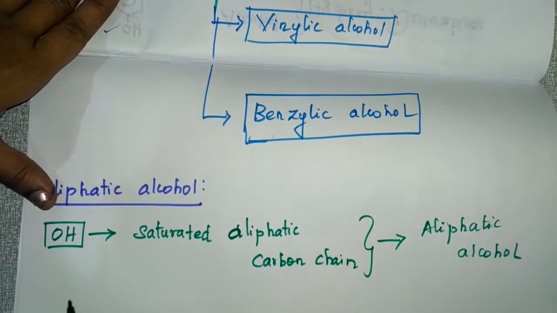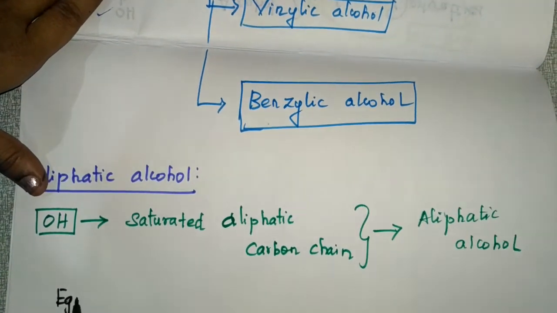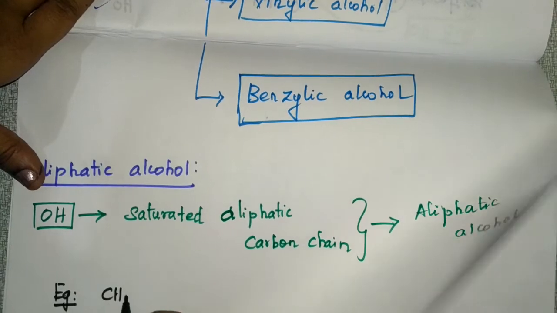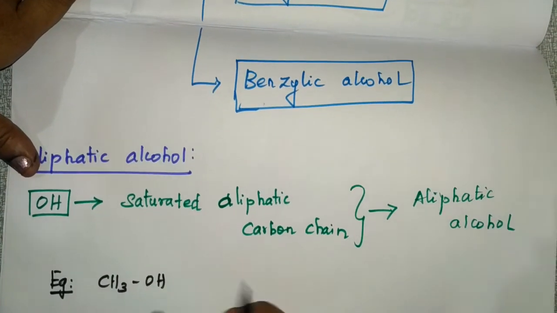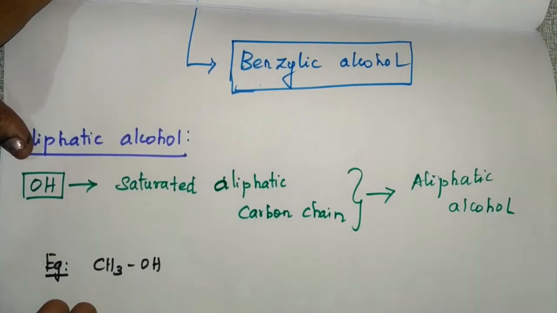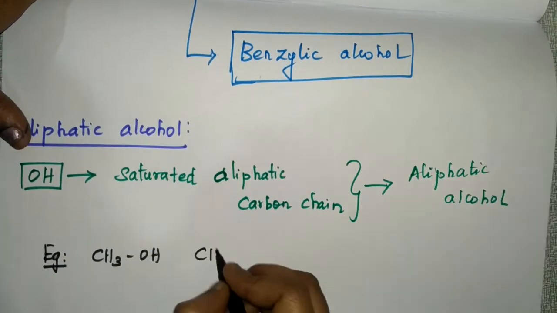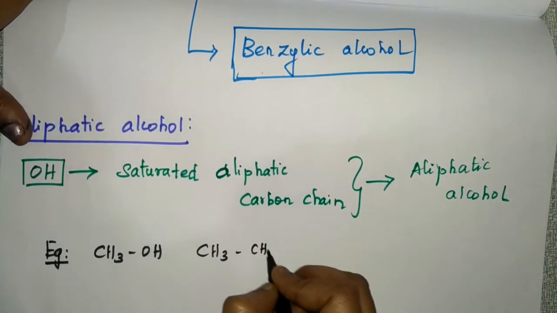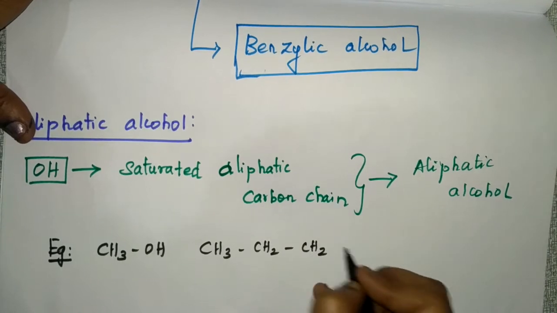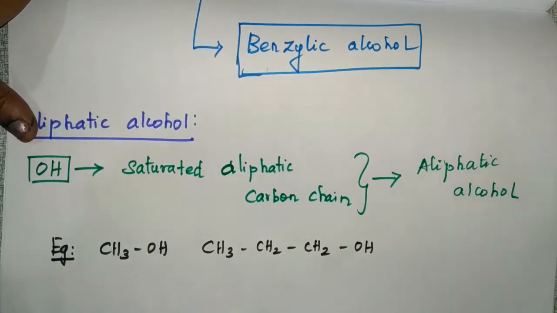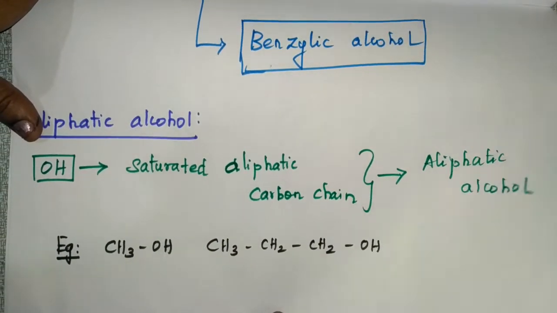For example, CH3OH. This OH is attached to aliphatic carbon. And you can write CH3CH2CH2OH. This is propanol or propyl alcohol.